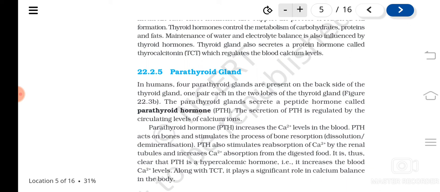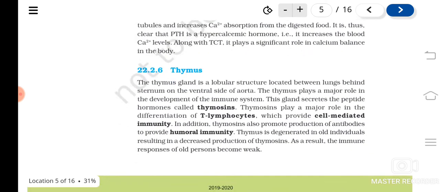So it is increasing the blood calcium level in different ways. How? One is by dissolution of bones, or bringing out calcium from the bones. Then they increase the calcium absorption from the digested food, and they also increase the reabsorption of calcium, meaning through urine it will not allow calcium to go out, so that the blood calcium level increases, understood. Along with TCT, you remember TCT is produced by the thyroid gland, I told you. So TCT and parathyroid hormone, PTH, these two maintain the blood calcium level. Is it clear?